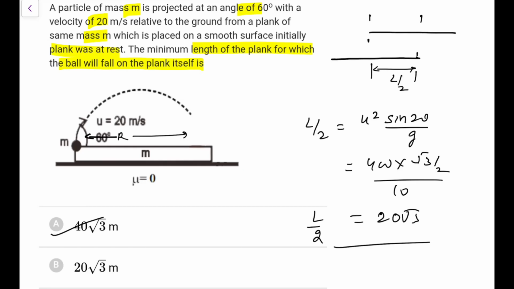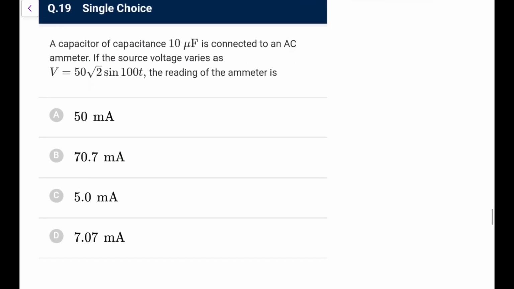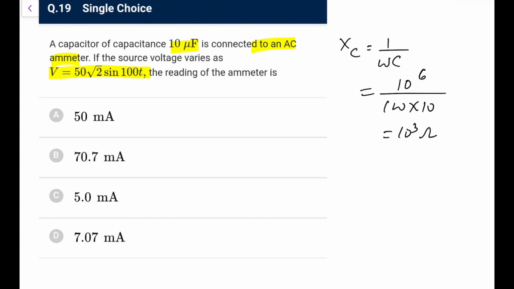Next, a capacitor of capacitance 10 microfarad is connected to an AC ammeter. If the source voltage varies like this, the reading of the ammeter would be, so first of all, what would be XC? XC is 1 upon omega C. Omega is 100, C is 10 microfarad, micro is 10 to the power minus 6, so it is 10 to the power 3 ohms. So the current read by the ammeter, first of all, Imax would be 50 root